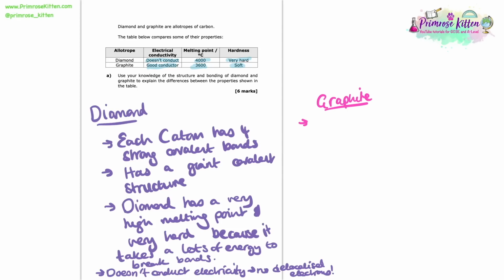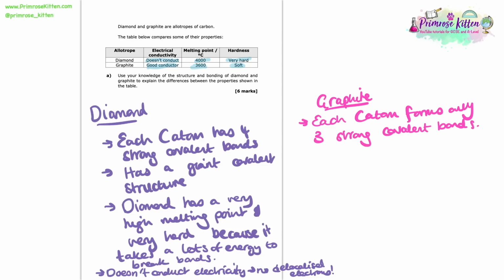Let's get on to graphite. In graphite, each carbon atom only forms 3 of these strong covalent bonds. So it doesn't form the 4 that diamond did. That's one of the main differences between diamond and graphite. If you're not 100% familiar with those differences, then I would definitely recommend that you make yourself a little flashcard with a nice table comparing the 2. So for graphite, we've mentioned that each carbon forms only 3 strong covalent bonds.